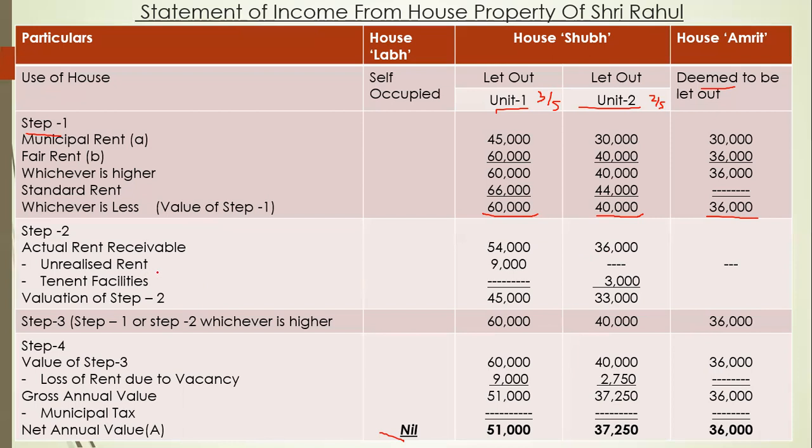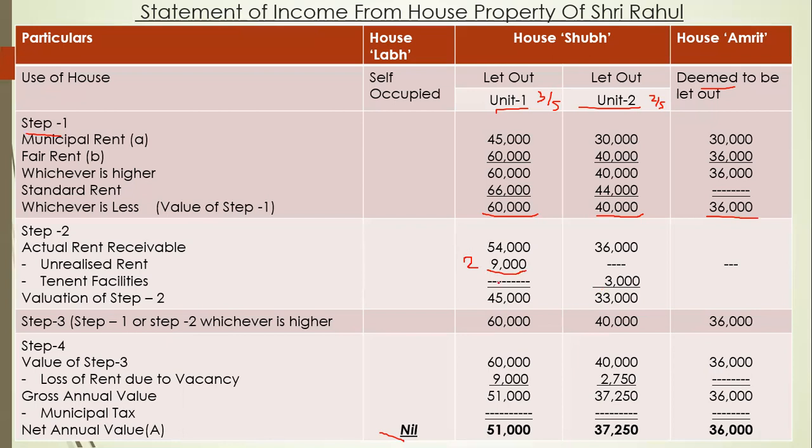Now unrealized rent. The tenant has not paid rent for unit 1. Tenant has not paid rent for 2 months. So here we have the rent for 1 month, right? Monthly rent 4,500. So if we multiply 4,500 into 2, our answer will be 9,000. So it is your unit 1. So in unit 2 there will be a dash. Tenant facility is included in the let out house only. So 3,000 will be minus in the let out house, unit 2 only.